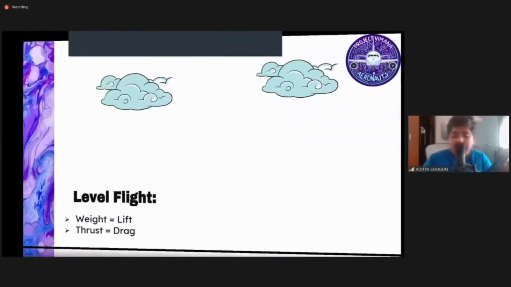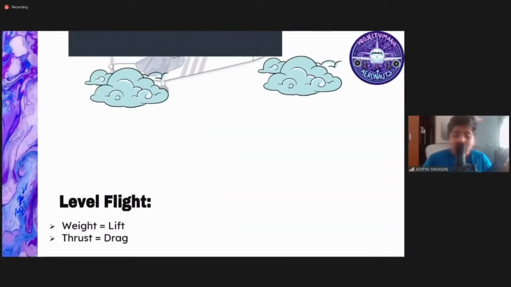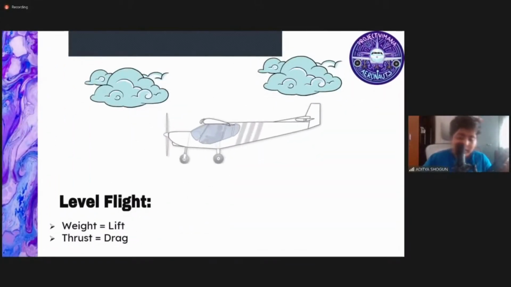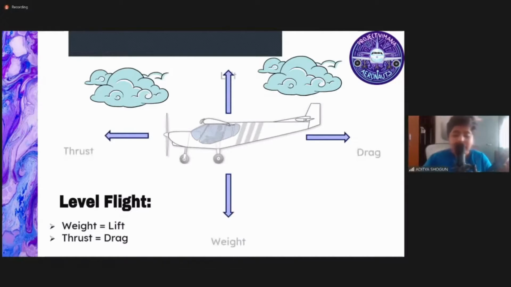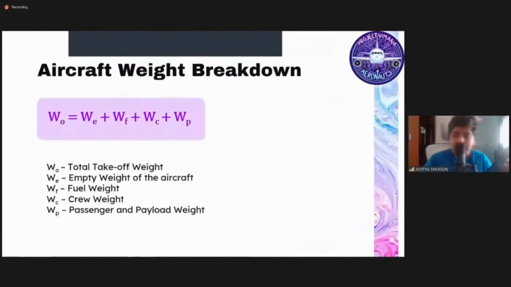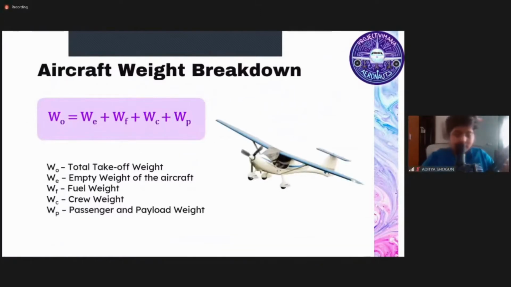Before we start the designing process, we have to know the 4 fundamental forces: lift, weight, thrust, and drag. When lift is equal to weight and thrust is equal to drag, we call it a leveled flight. Over to Ashwita. The max takeoff weight is broken down into the empty weight, fuel weight, crew weight, and the payload weight. So basically the max takeoff weight equals empty weight plus fuel weight plus crew weight plus the payload weight.